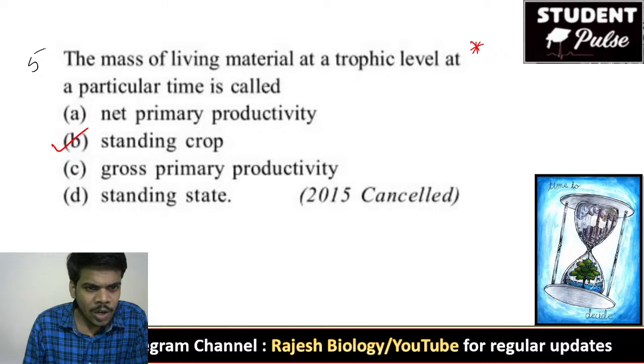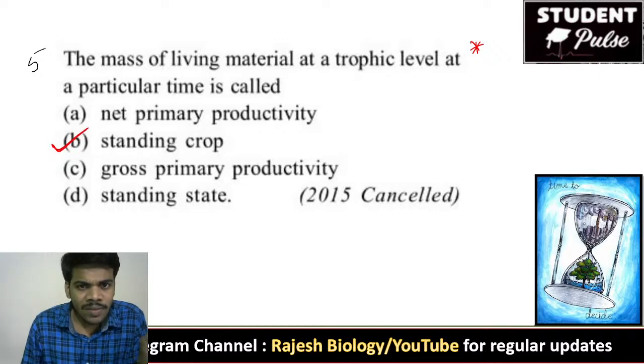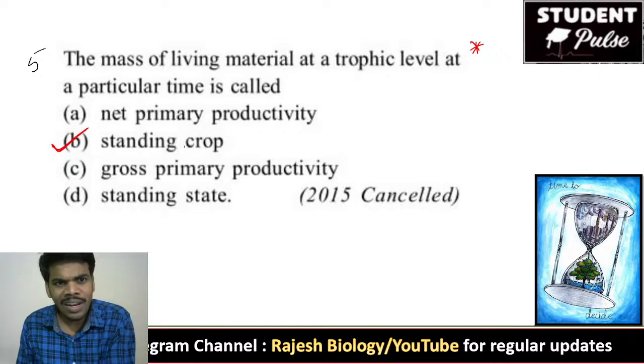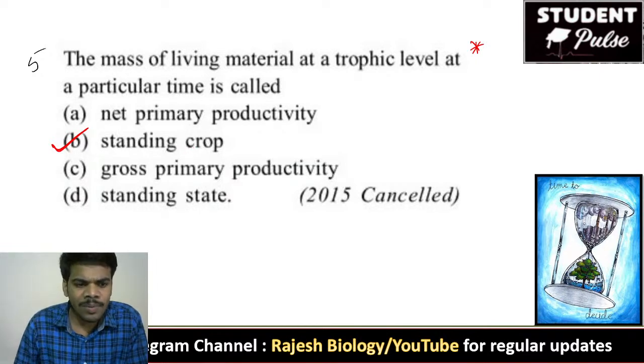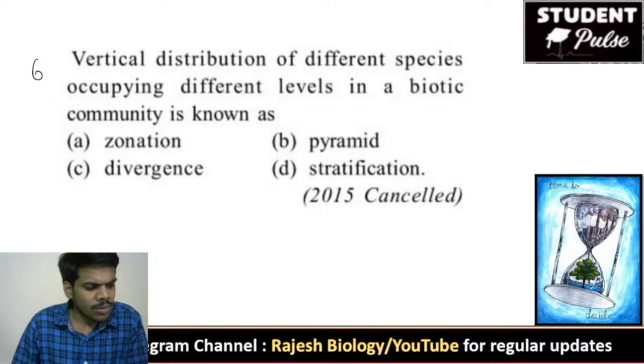That is standing crop. The mass of living material at a trophic level at a particular time is called standing crop. It is a direct line from the NCERT. Come to the sixth question.